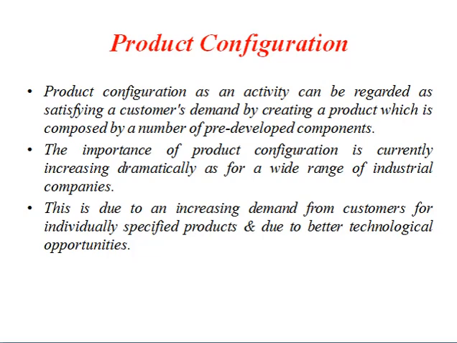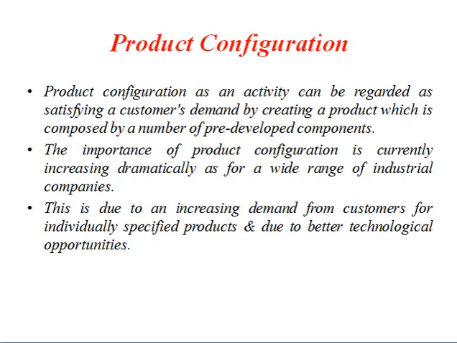Similarly, if I talk about product configuration, again specification is very essential. Product configuration as an activity can be regarded as satisfying a customer's demand by creating a product which is composed of a number of pre-developed components.